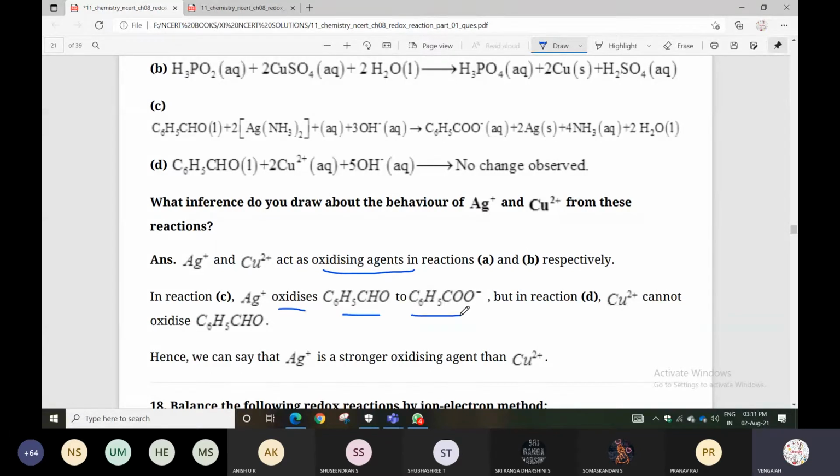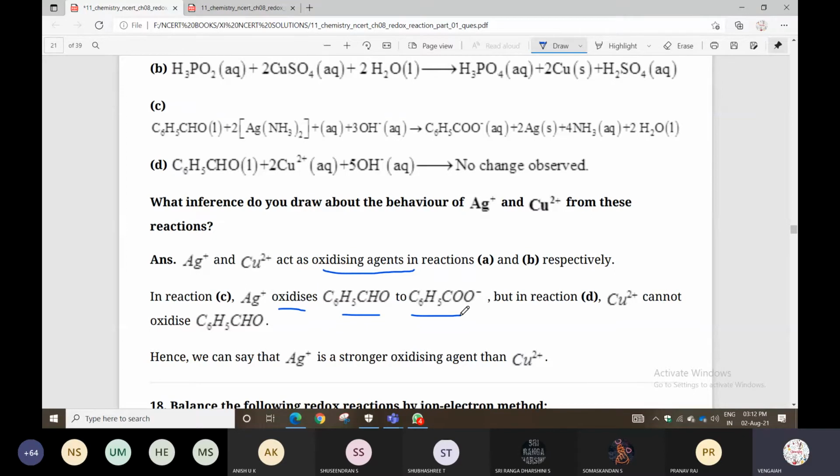So about the reactions, what did you observe? Here Ag plus and Cu plus 2 act as oxidizing agents in reactions A and B, the first and second reactions. But in reaction C, only Ag plus oxidizes, converting aldehyde into acid. In reaction D, Cu plus 2 cannot oxidize.